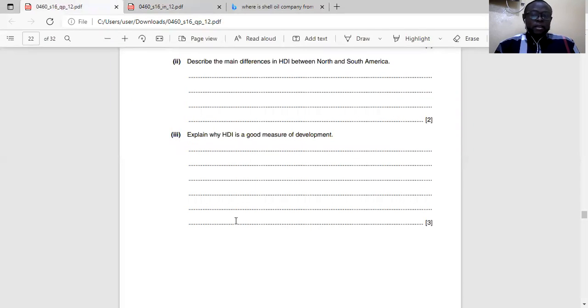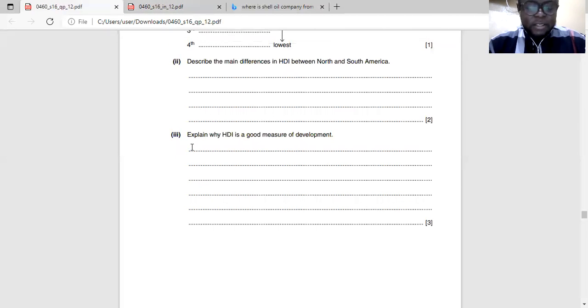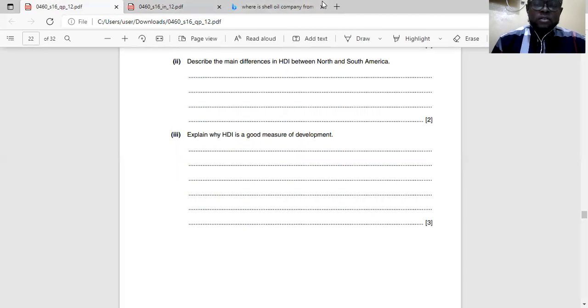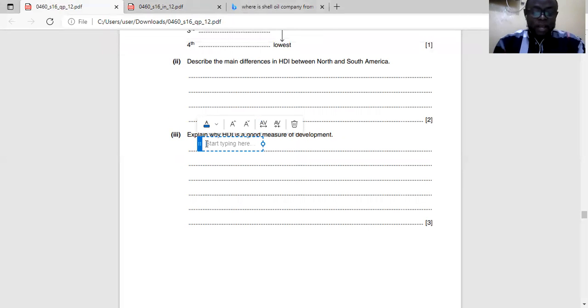Explain why HDI is a good measure of development. Because HDI uses composite factors. What is a composite factor? A composite factor is a factor that has a mixture, a blend of other things. It's not just considering one thing, maybe GDP per capita only.